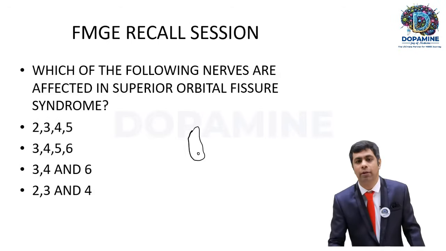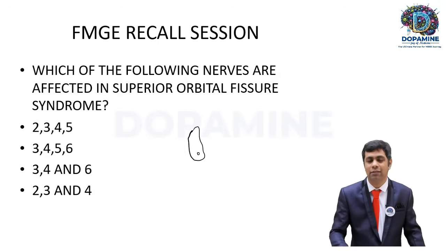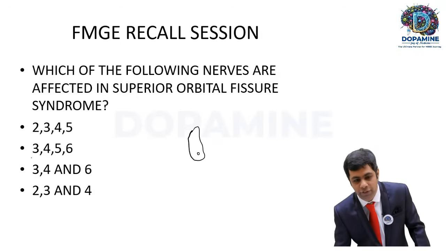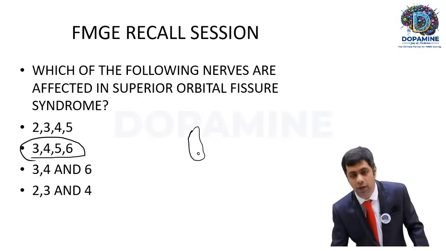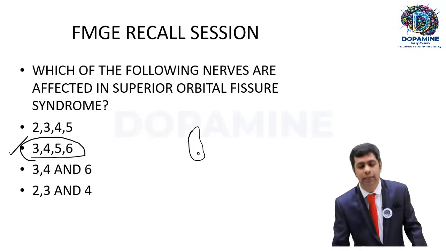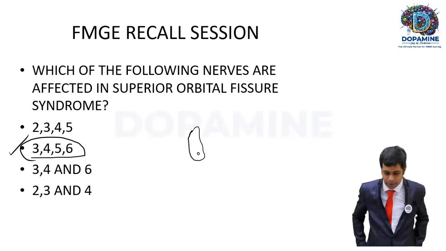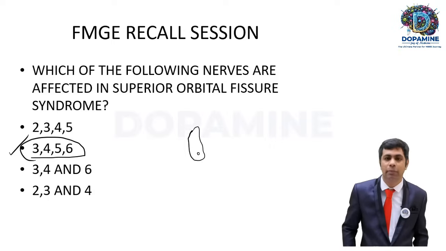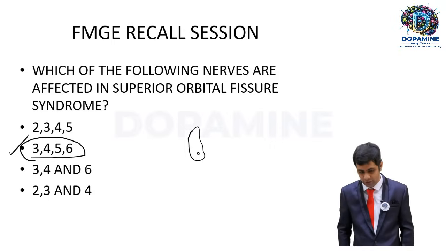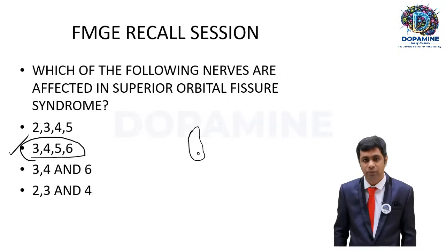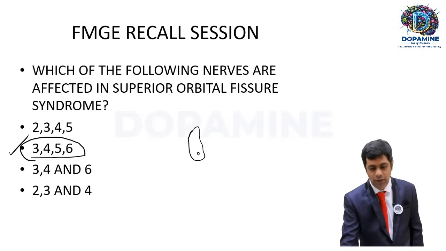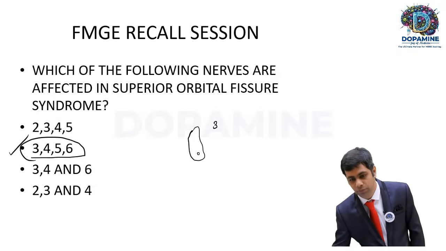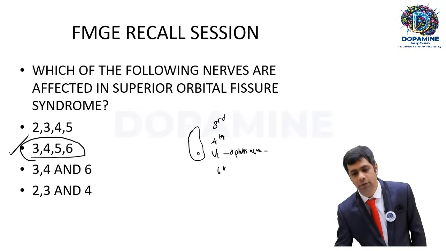In the superior orbital fissure, as I have already discussed multiple times, it's 3, 4, V1 and 6: the ophthalmic division of the trigeminal nerve and the abducens nerve. Some say V1 and V2 branches are given, some say only the trigeminal, so I made this option 3, 4, 5 and 6 the best answer here. Clear? So the superior orbital fissure contains the third nerve, oculomotor, the fourth nerve, trochlear, the V1 division, ophthalmic, and the sixth nerve, abducens.